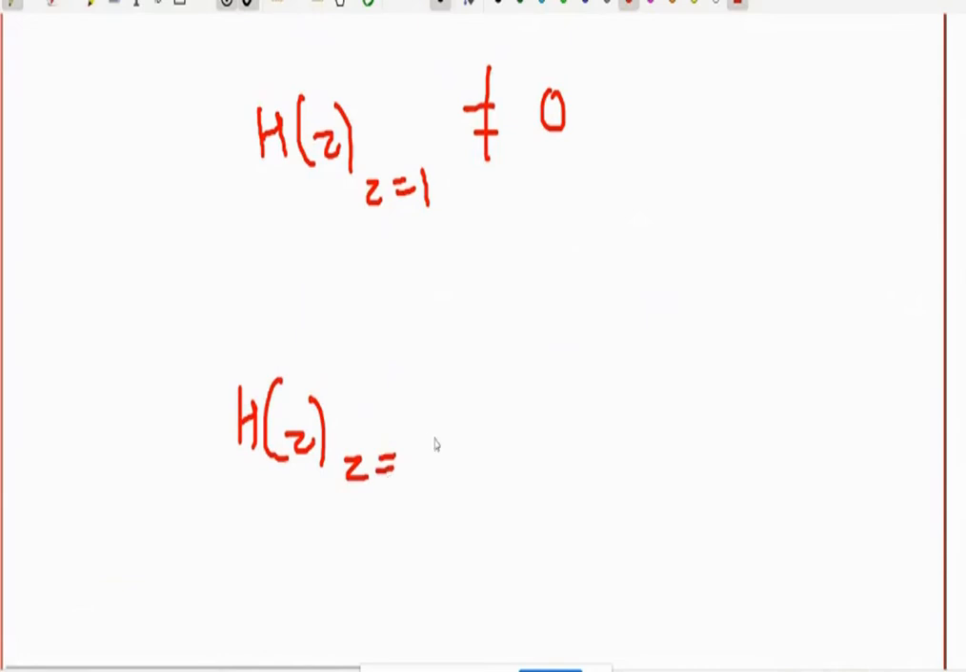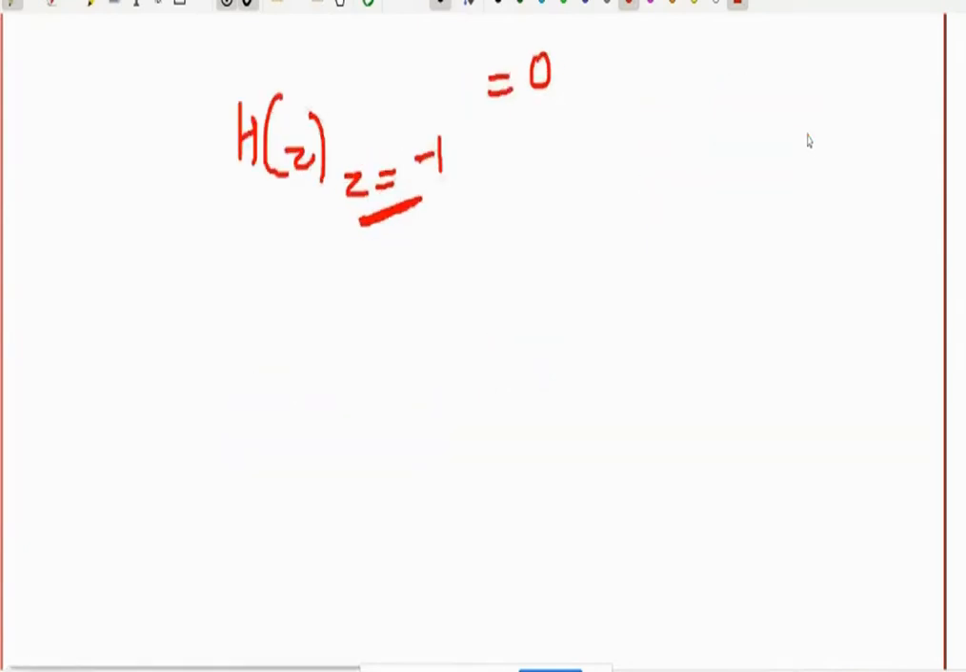Okay, third case, h of z is non-zero at z equal to 1, and h of z is 0 at z equal to -1. So at low frequency, that means z equal to 1, h of z is non-zero. At high frequency, that means z equal to -1, h of z is 0. So non-zero at low frequency and 0 at high frequency, that means it is a low pass filter. This is nothing but a low pass filter.